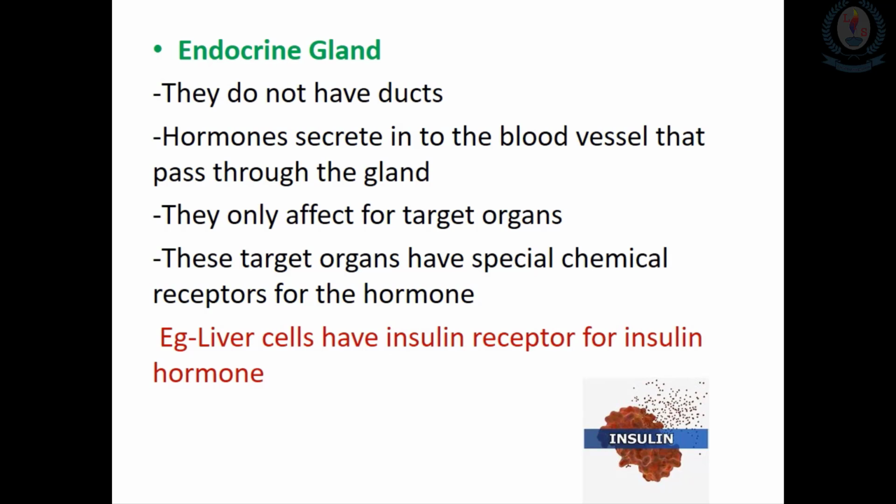A hormone only affects a tissue or organ if the cells of the tissue or organ have special chemical receptors for that particular hormone. So for example, the hormone insulin affects the cells of the liver, which have insulin receptors. Otherwise, they will not be able to react with these particular hormones. So those are the endocrine glands.